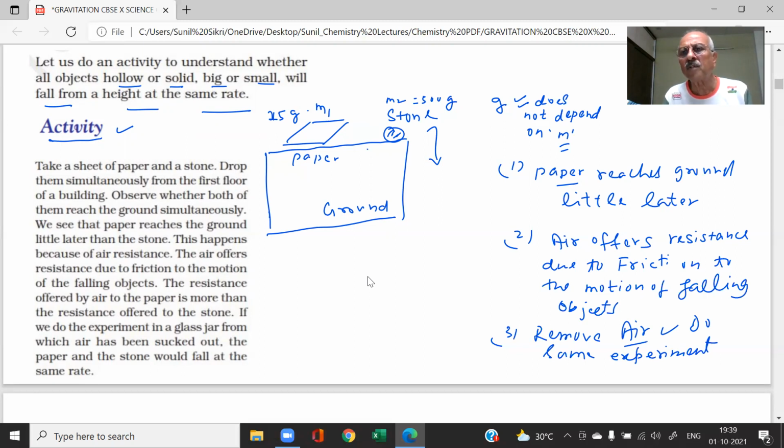And if I take two stones weighing 5 kg and 10 kg, then what will happen? If the resistance is negligible, then they are going to come at the same rate. So the acceleration due to gravity is small g, it is 9.8 meter per second squared, and it does not depend on the mass of the object, but air resistance can be the cause in certain cases, like the paper and the stone, due to which the paper may reach the ground a little later.